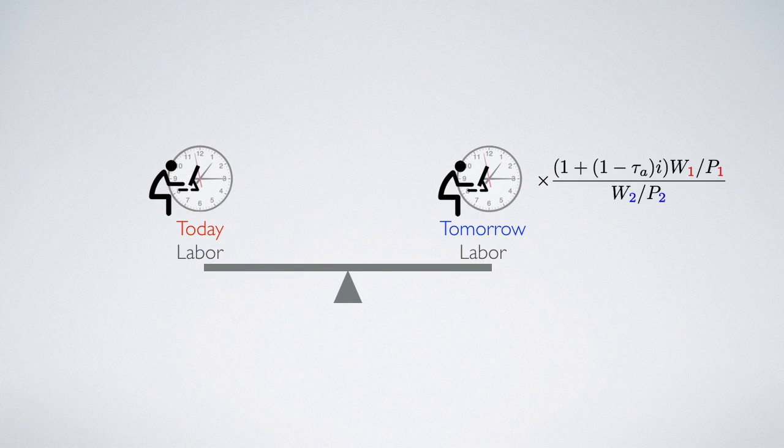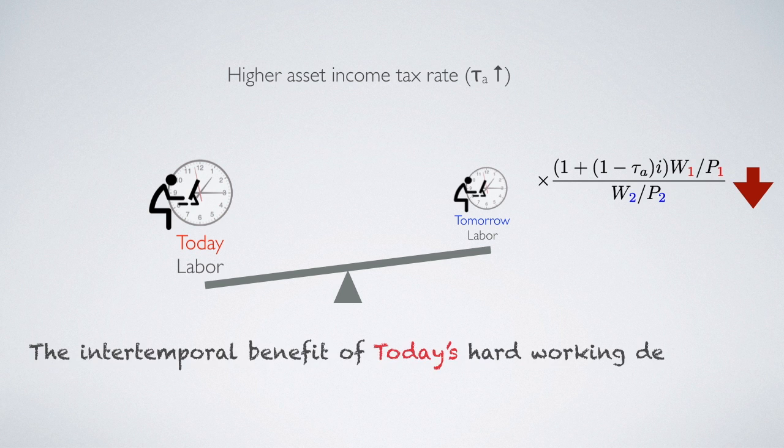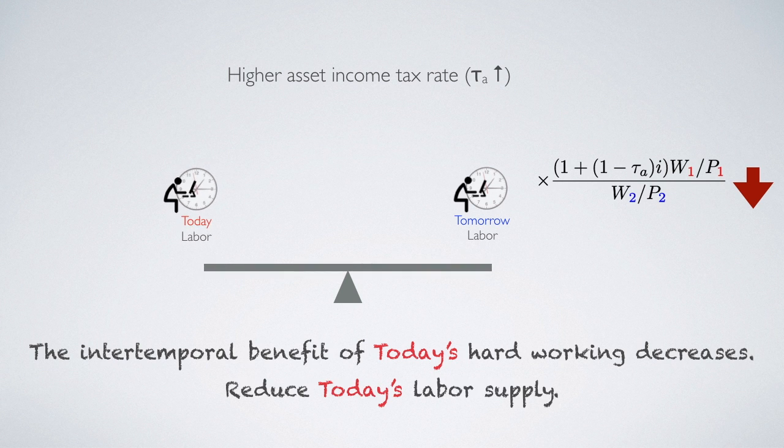Then we consider a higher asset income tax rate. If the income tax rate for asset is higher, it would decrease the benefit of working hard today. Therefore, the intertemporal benefit of today's hard working decreases. It would reduce today's labor supply.